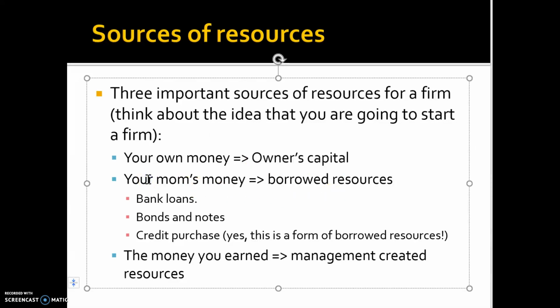Second of all, you could borrow from your mom. You could borrow from the bank. You could issue bonds and notes and so on. Those are borrowed resources, which means the money is borrowed from someone else. Finally, you would get money once your bookstore started, and you will earn some money because of your business. That is called the management generated resources. So now, if you think about every firm's resources, like their facilities and equipment, all are funded by three different sources. One is the owner's invested resources, the second is the borrowed resources, and the third is the management generated resources.